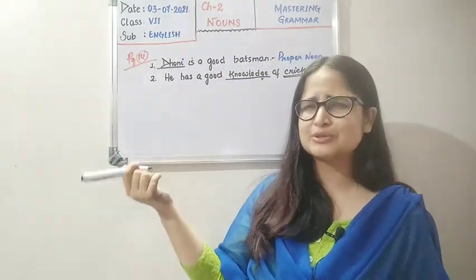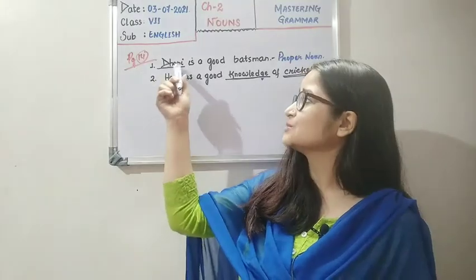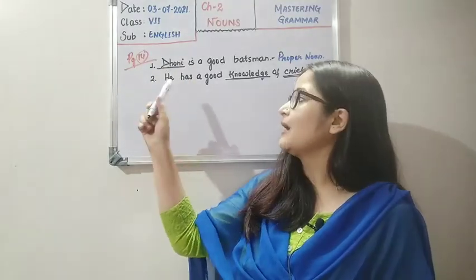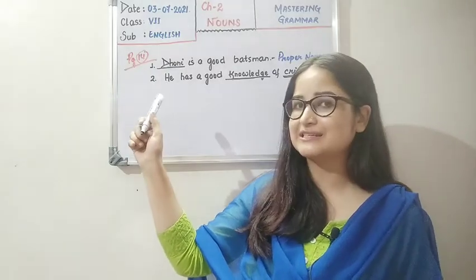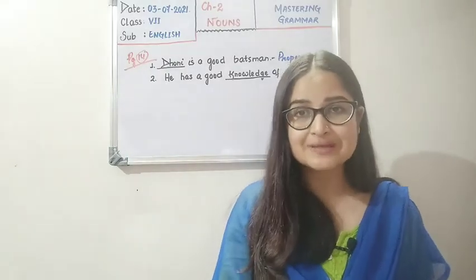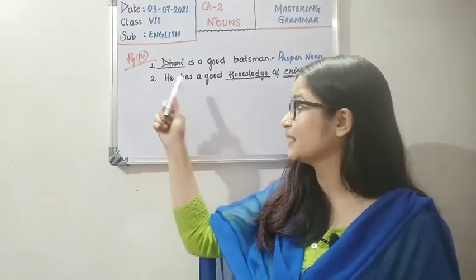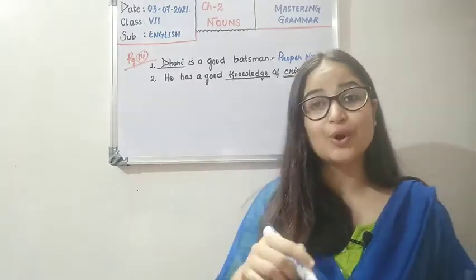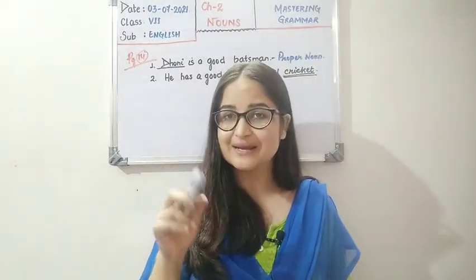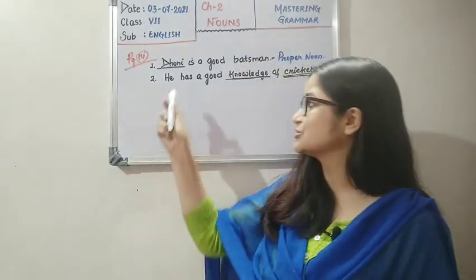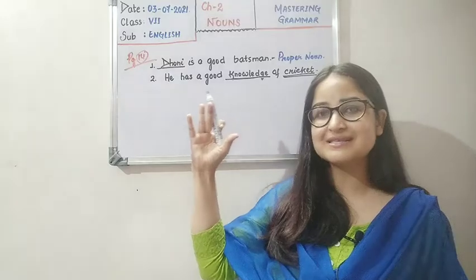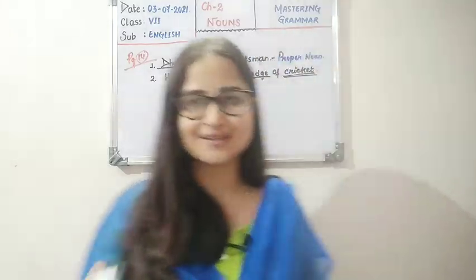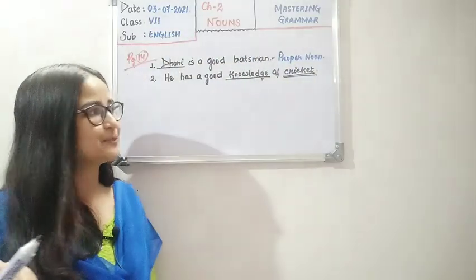Dhoni is a name, so it is a proper noun and that's why it's in capital. Here he is not a proper noun, but still we have written it in capital. Why? Because the sentence is beginning with he. We won't use capital letter right in the middle. This letter is starting the sentence. That's why we have to write it in capital letter.